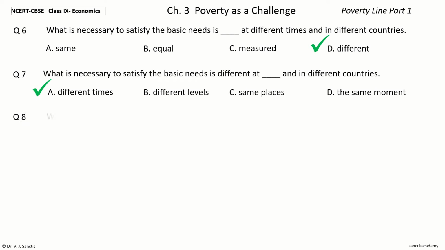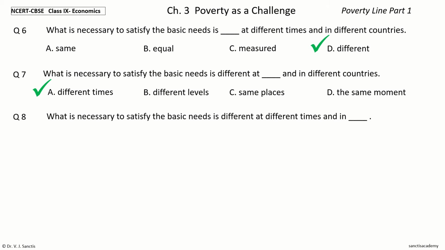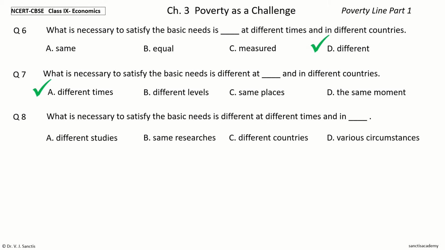Question 8. What is necessary to satisfy the basic needs is different at different times and in dash. The options are different studies, same researches, different countries, various circumstances.